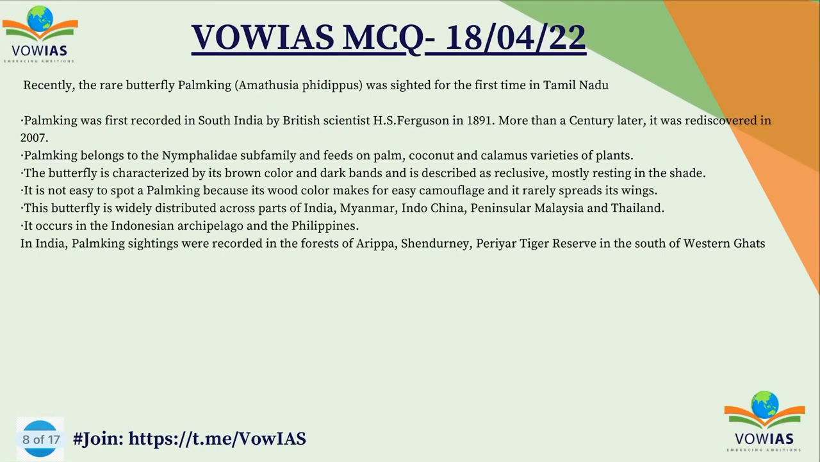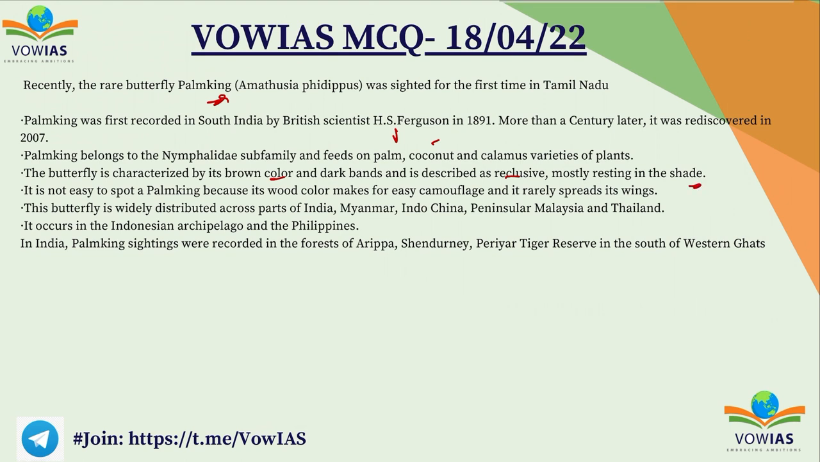Right. So recently, this rare butterfly Palm King was sighted for the first time in Tamil Nadu. Palm King was first recorded in South India by British scientist H.S. Ferguson in 1891, and more than a century later, it was rediscovered. Palm King belongs to the Nymphalidae subfamily and feeds on palm, coconut, and calamus varieties of plants. The butterfly is characterized by its brown color and dark bands and is described as reclusive, mostly resting in the shade.